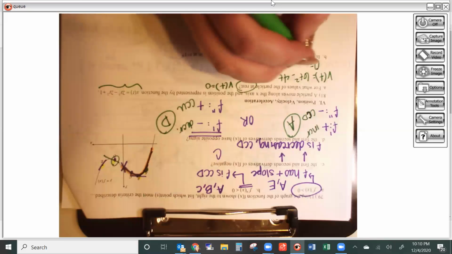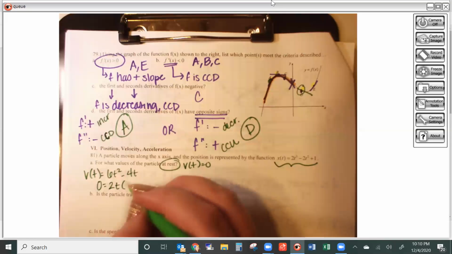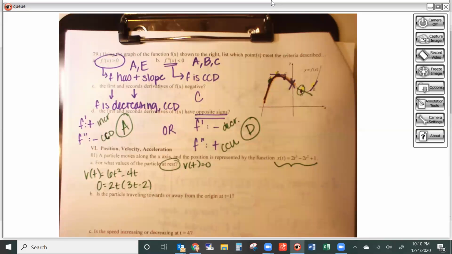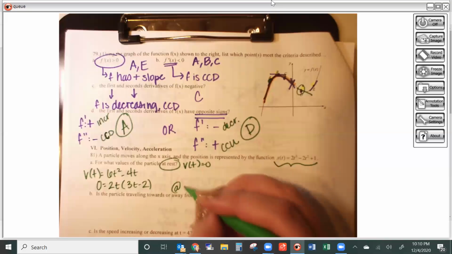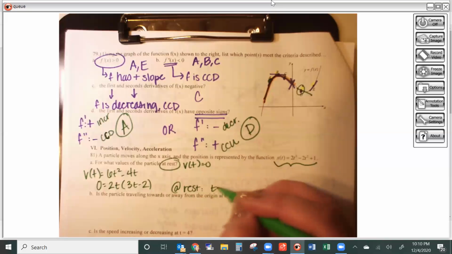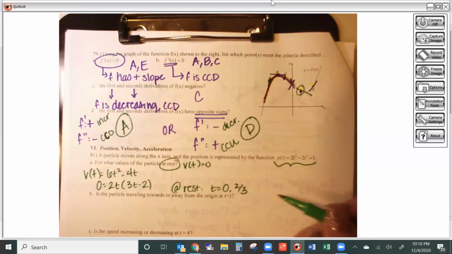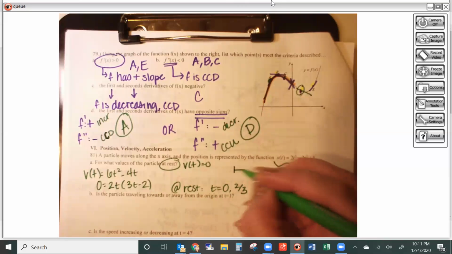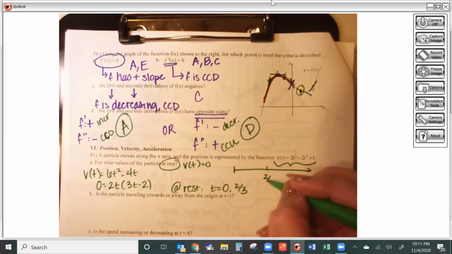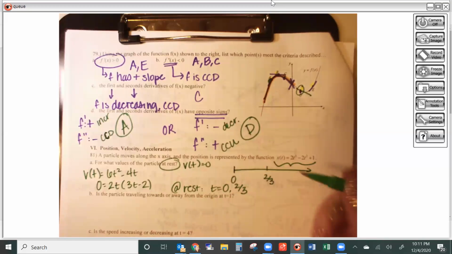Set that equal to 0, take a 2t out. That's going to give me 3t minus 2, which means that my particle is going to be at rest at t = 2/3. Now, one thing I do want to point out is that, remember, when you're doing particle motion, there's no such thing as negative time. Your time has to be positive, or it can be 0, but it can't go back to the negatives. So that means that this actually starts at 0, and from 2/3 moving forward, but I can't go backwards past 0.